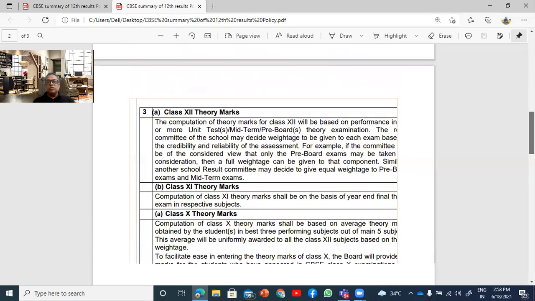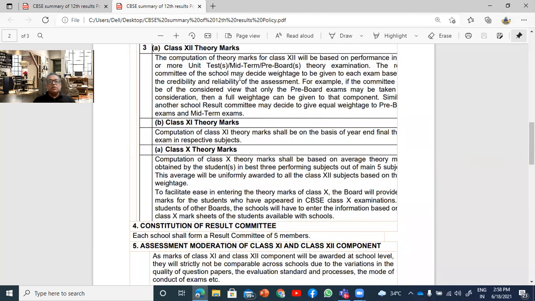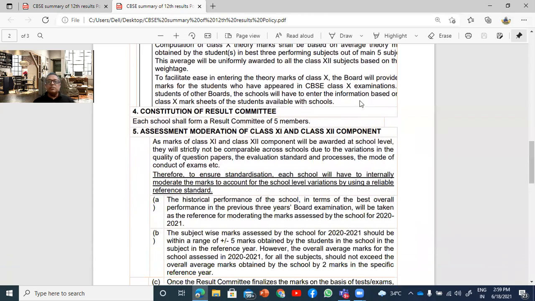Coming to more explanation here, the computation can be based on one or more unit tests. The committee will decide what weightage is to be given. Is it equal weightage to all, or whatever it is? And for class 11, it will be based on the final paper, so there is no choice given here. On the basis of the final examination, the marks need to be calculated. And for class 10, I had already told you that out of the 5 subjects, the best 3 will be taken and the result will be taken out of that.